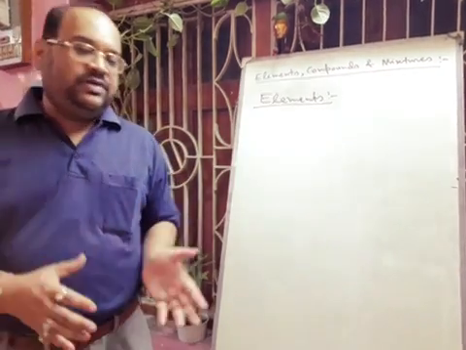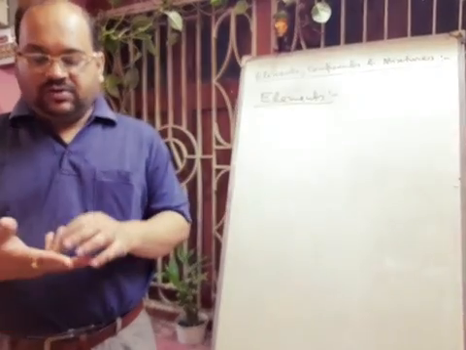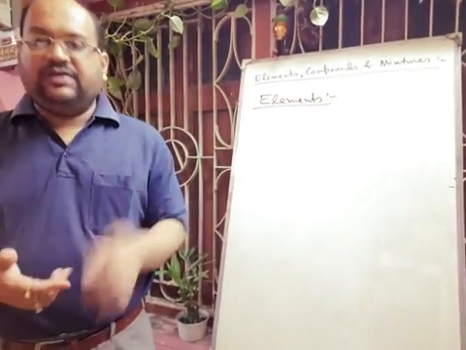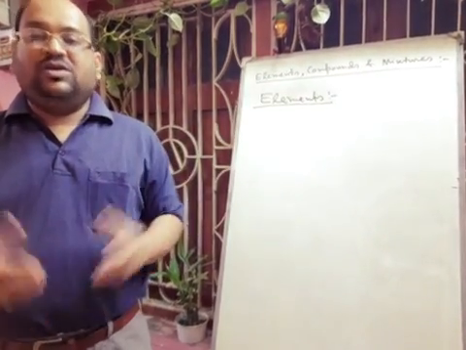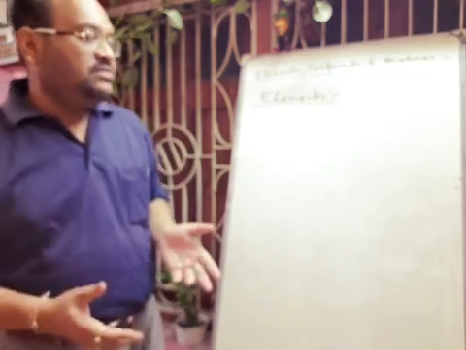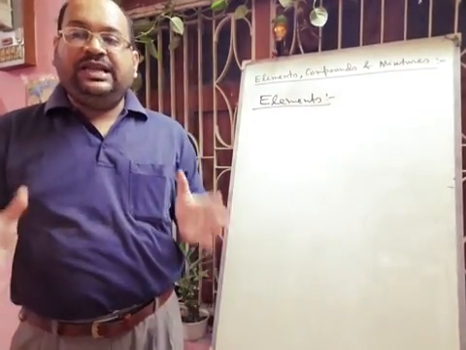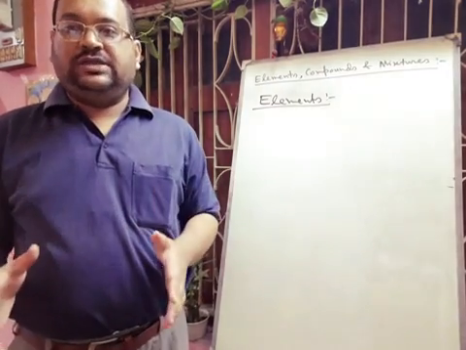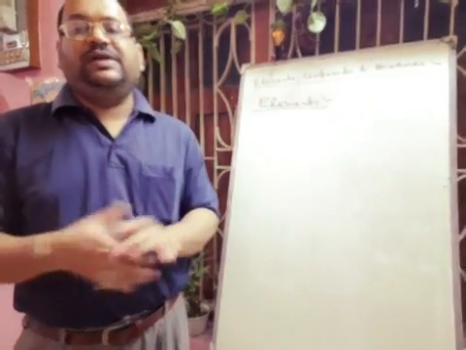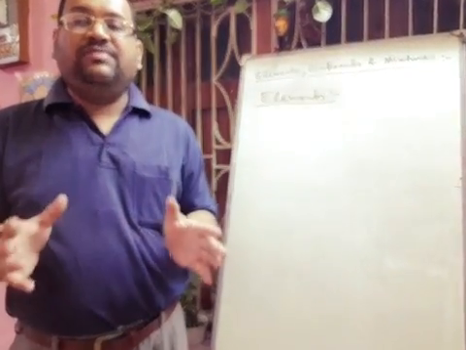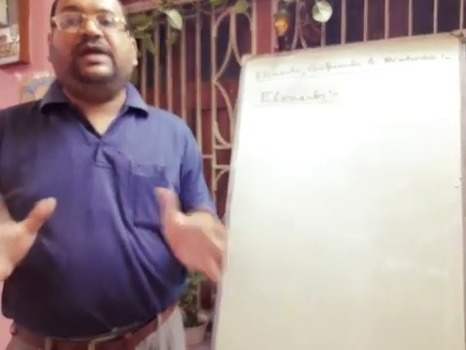Okay, for example we can say gold, that gold ring, if we break it we will get only gold atoms. Silver, oxygen, nitrogen: if you break nitrogen gas you will get only nitrogen atoms. So elements are made up of very tiny particles called atoms, and atoms are the smallest unit of an element, and all atoms of an element are of the same type.